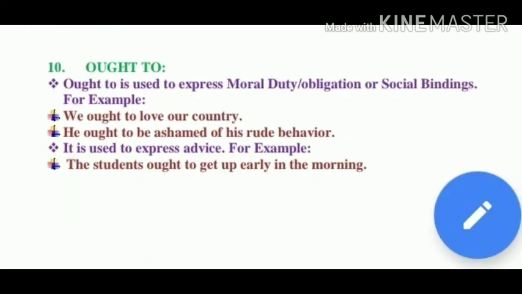Now we will discuss ought to. Ought to is used to express moral duty, obligation or social bindings. For example, we ought to love our country. This sentence is expressing moral duty or obligation. And the second example is he ought to be ashamed of his rude behavior. Now we can also use ought to give advice to somebody. For example, the students ought to get up early in the morning.